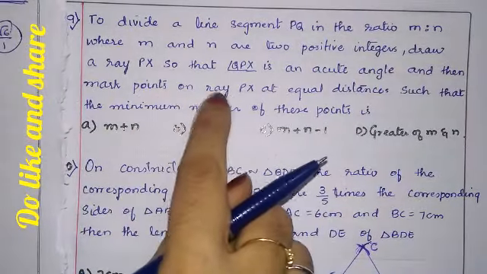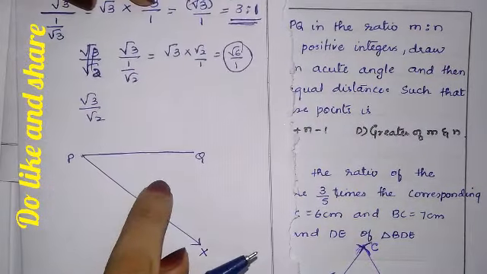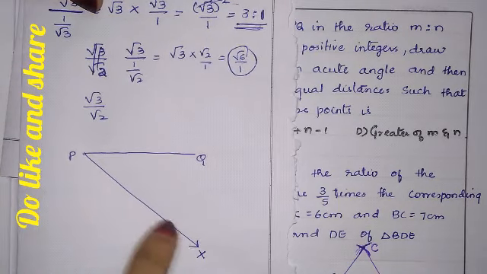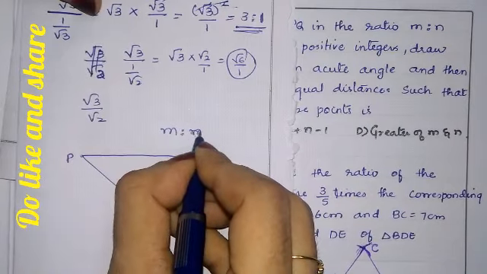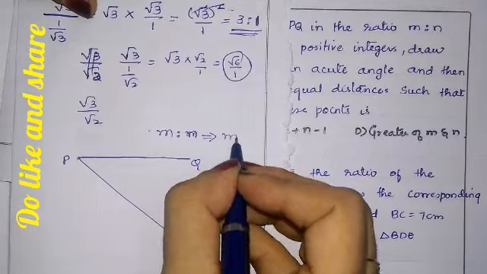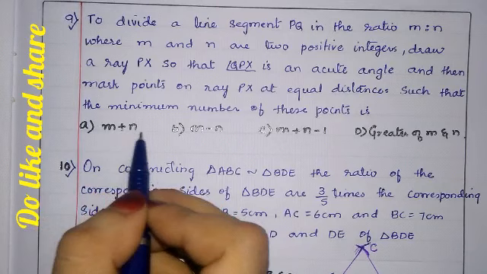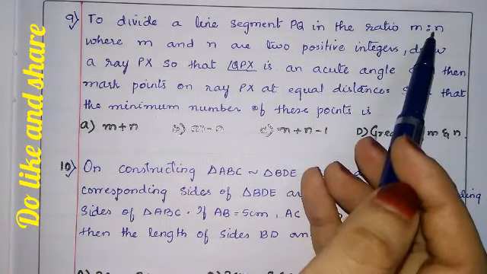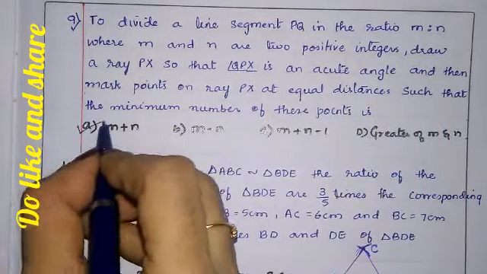Then mark points on ray PX at equal distance, such that how will we mark the points on the ray PX? Because the ratio is m is to n, by adding the ratio only we have to mark, that is m plus n. So the answer for this is m plus n. Same answer with different alphabets, they may ask P, Q, at that time you have to take P plus Q. So the correct option is m plus n.